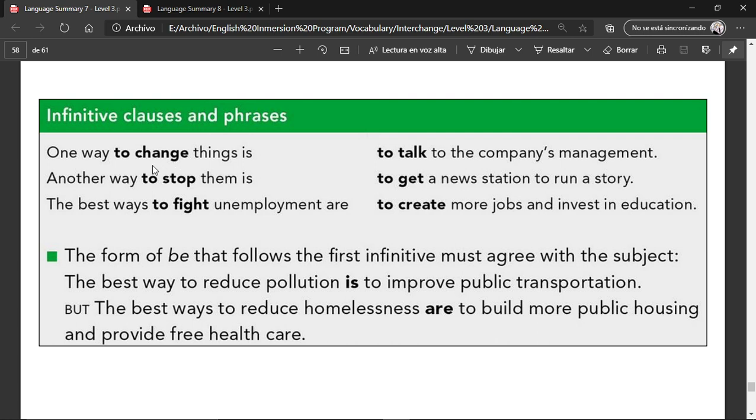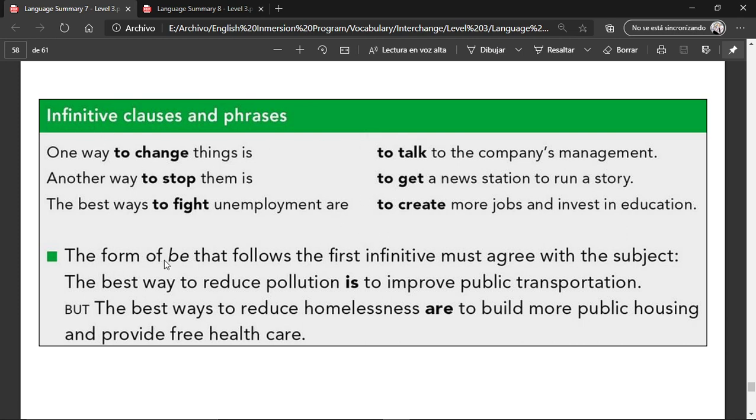Let's start by reading these examples. One way to change things is to talk to the company's management. Another way to stop them is to get a news station to run a story. The best ways to fight unemployment are to create more jobs and invest in education. By looking at this, we have a lot of infinitives.